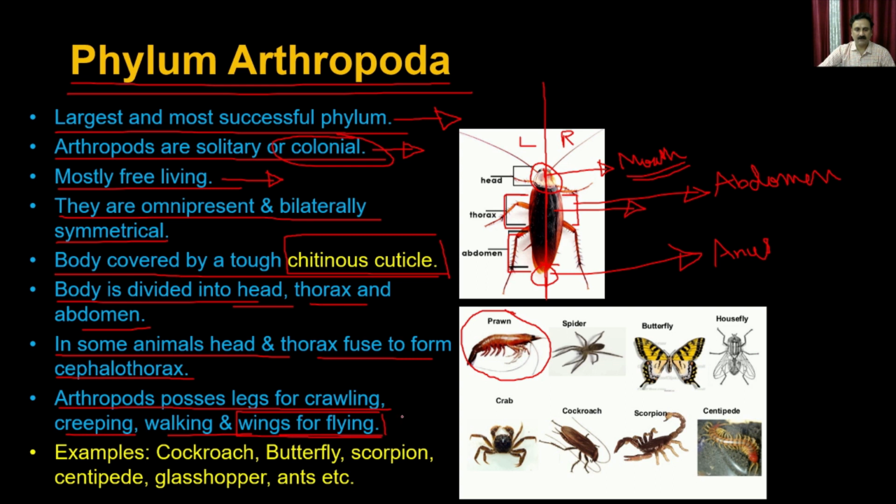Some animals which are present in the arthropoda also have wings for flying, for example the mosquito, the butterfly, or the housefly. The examples are very, very diversified and very, very huge. It's not only related to the insecta, but they have very diversified animals. Like they have a cockroach, the butterfly, the scorpions, centipedes, grasshoppers, ants, and this list is very big. As I said, the arthropoda is the largest and the most successful phylum which is present in the animal kingdom.